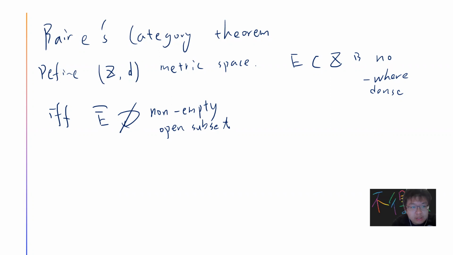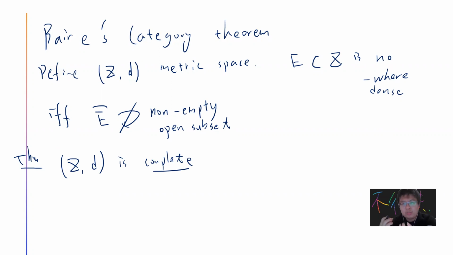And this theorem is just this. Suppose Z, D is a complete metric space. The idea is that if you have a complete metric space, then every Cauchy sequence converges by definition, and this will make your space unable to be written as a countable union of nowhere dense subsets. So Z, D is a complete metric space.